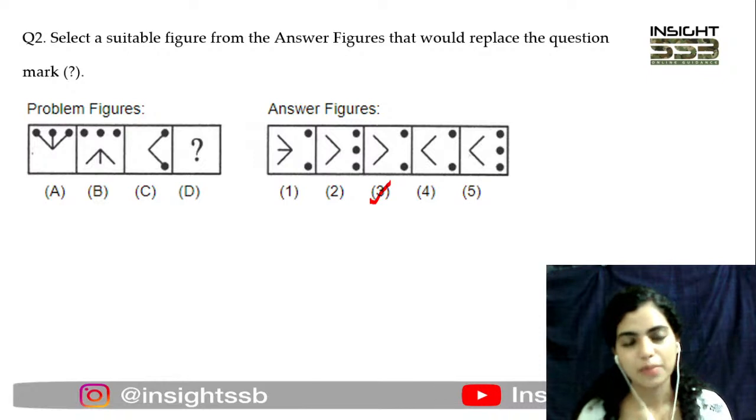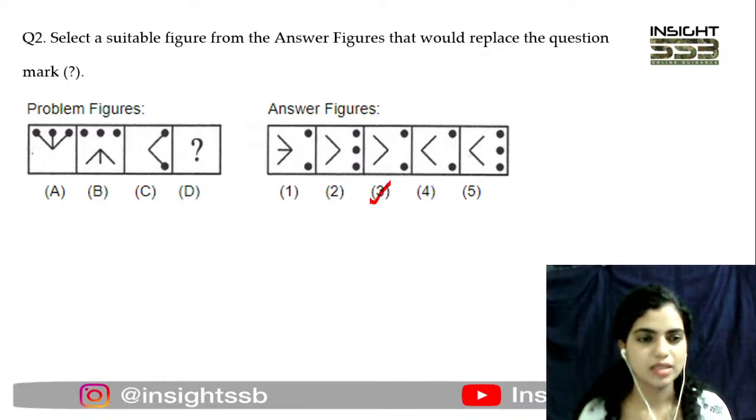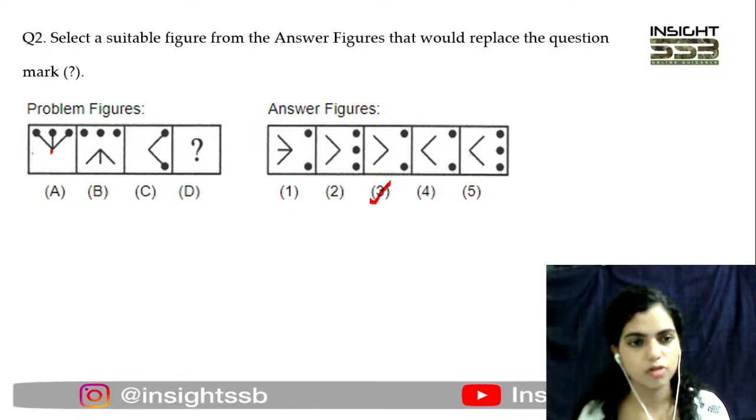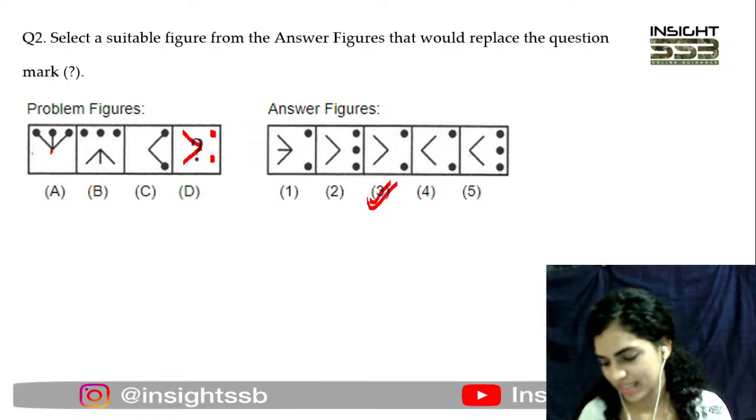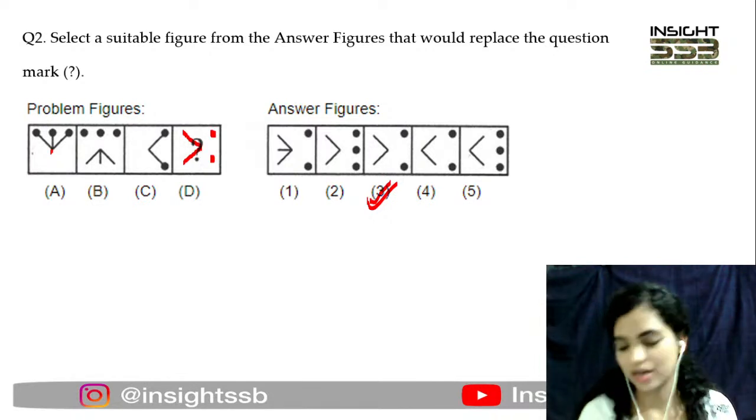Why? क्योंकि यहाँ पे figure A में you see that there are like these 3 dots which are connected with this figure, like these 3 lines जो यहाँ पे आके meet कर रही है, right? And figure B में what they did is dots को वहीं पर छोड़ देना है, और इनको opposite direction में लाके इनको invert कर देना है, इन 3 lines को. They remain joined but inverted. So let's do that C और D के case में भी, कि dots को हम वहीं छोड़ देंगे, और जो ये line को join कर रही थी उनको हम opposite कर देंगे, उनको invert कर देंगे. Now that is happening here in option number C, and that is why we are going with option 3. Okay, perfect. Yes. So moving to next question.